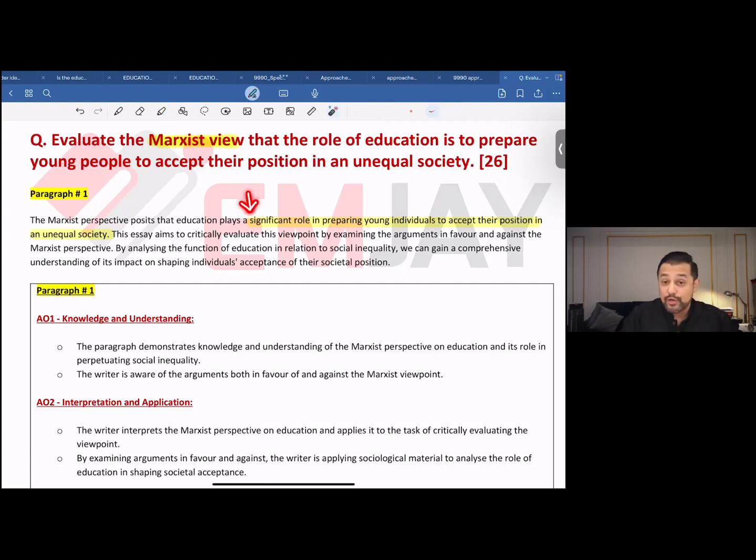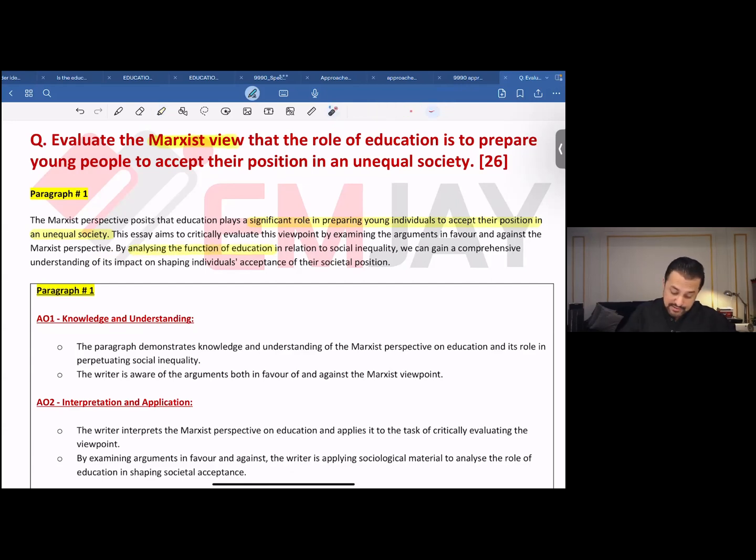According to the Marxist perspective, as you all should be aware, the education system plays a significant role in preparing young individuals to accept their position in an unequal society. This answer aims to critically evaluate this viewpoint by examining the arguments in favor and against the Marxist perspective, by analyzing the function of education.